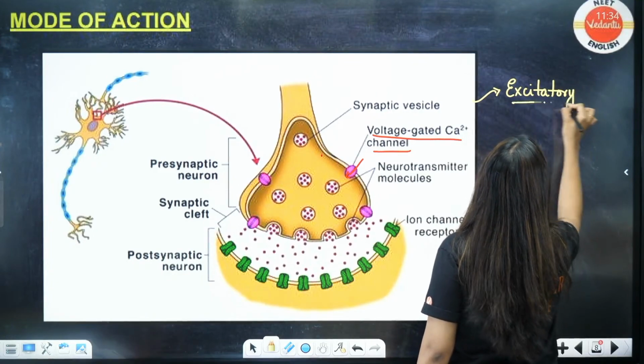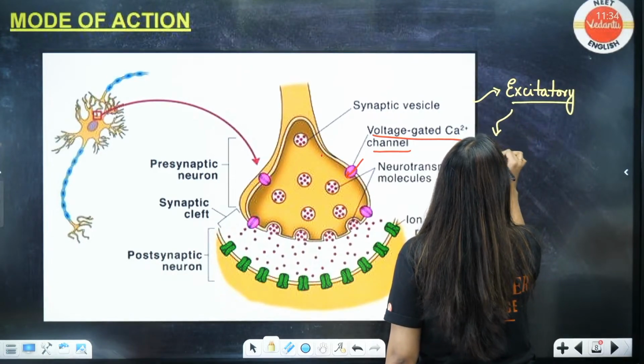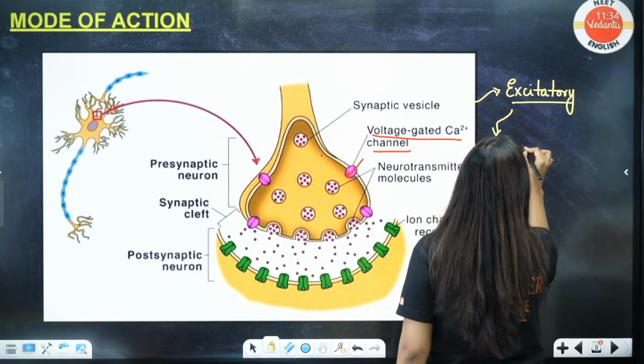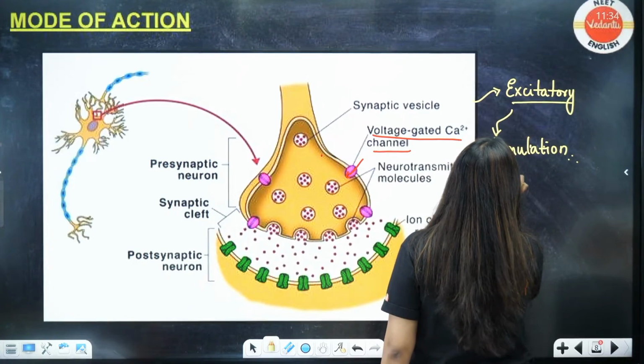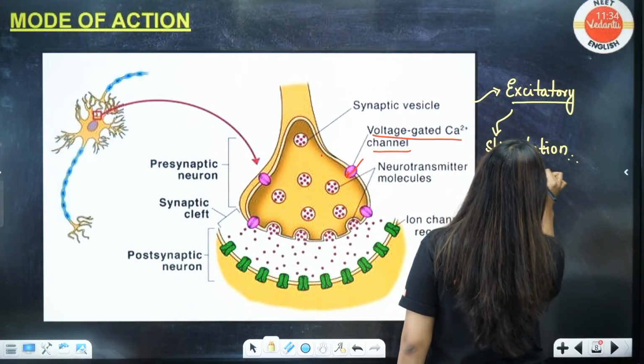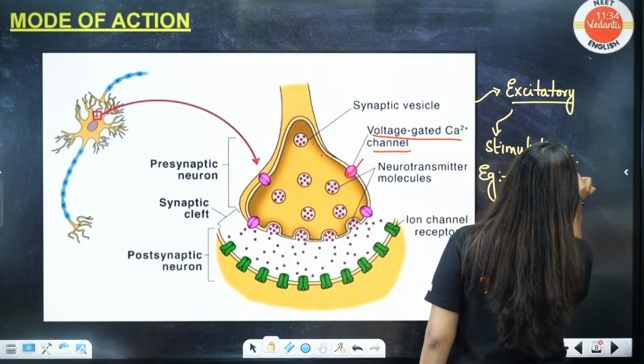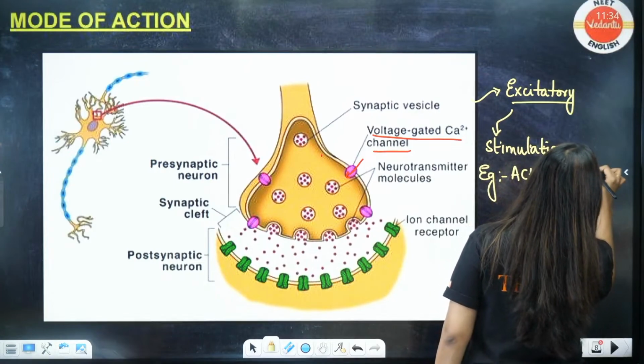Excitatory neurotransmitters. These are mainly for stimulating something. They'll do the stimulation, they will not stop. Here you have to know the examples: ACH, that is acetylcholine, and epinephrine. Many are there.